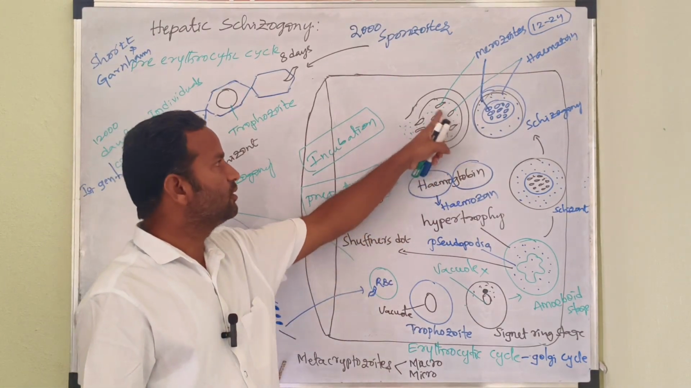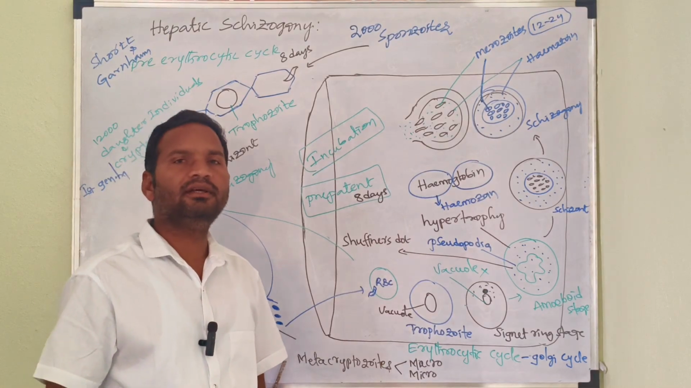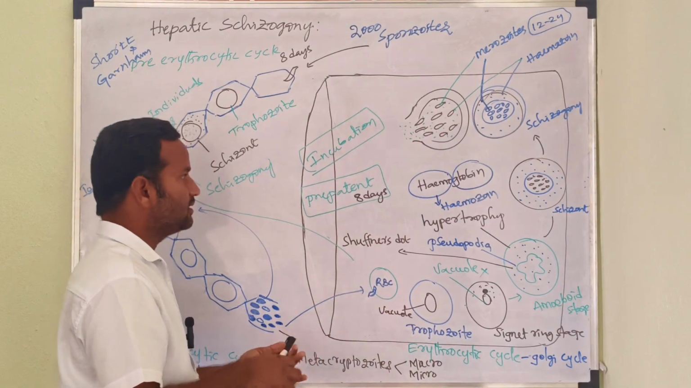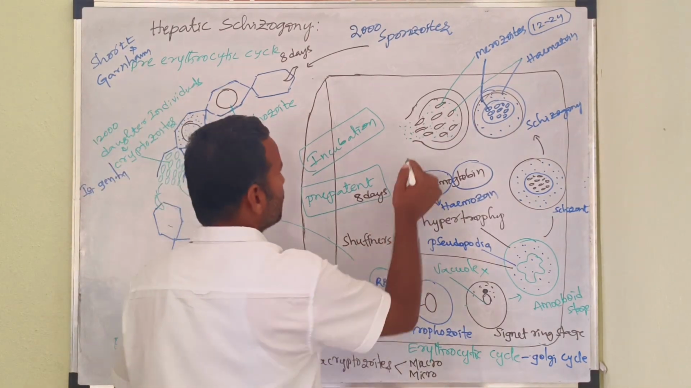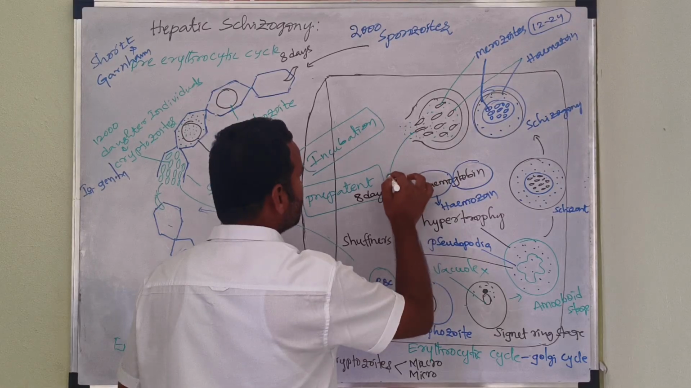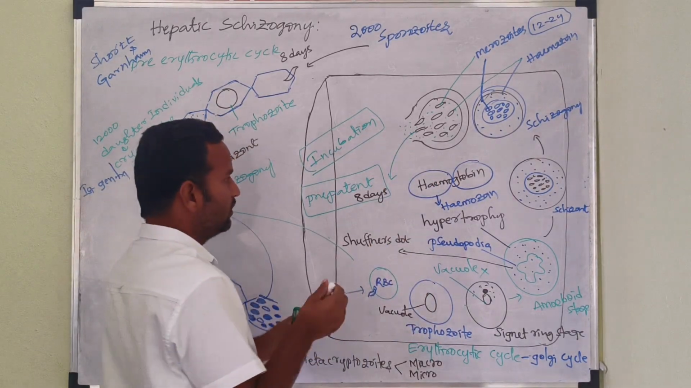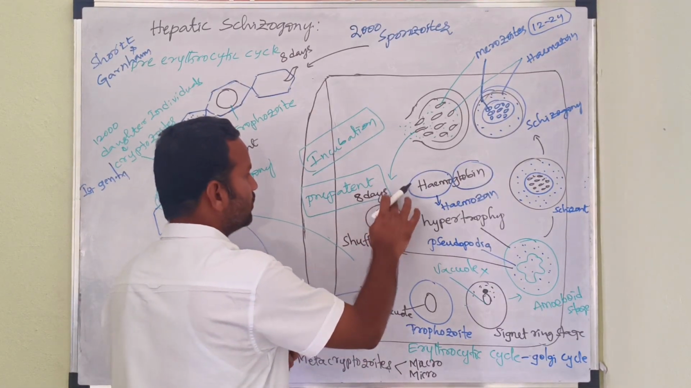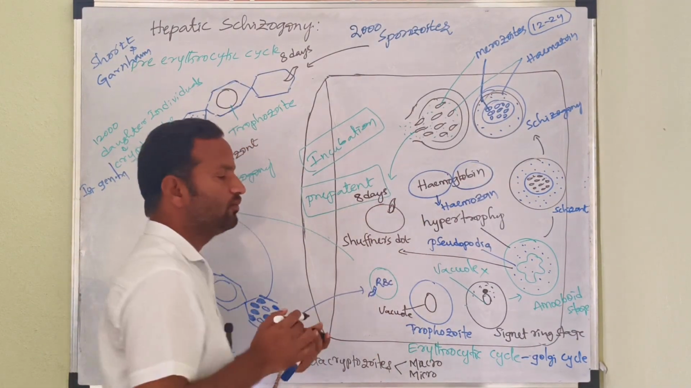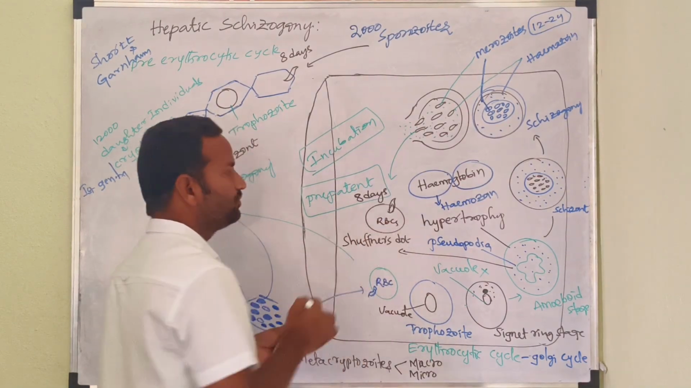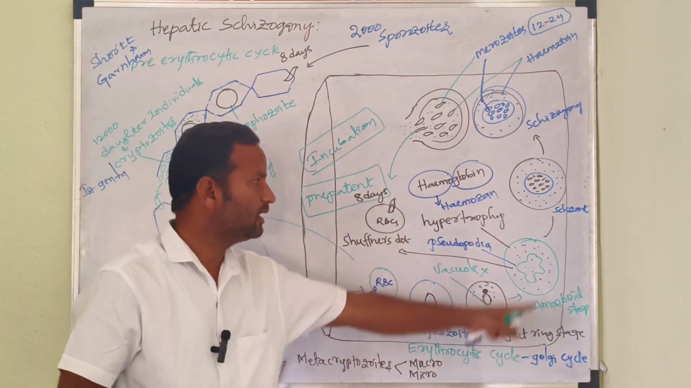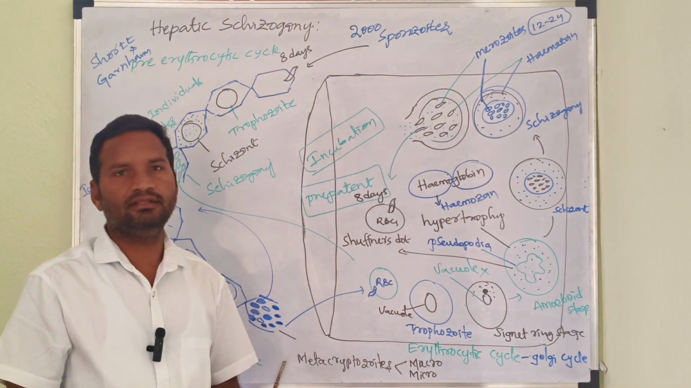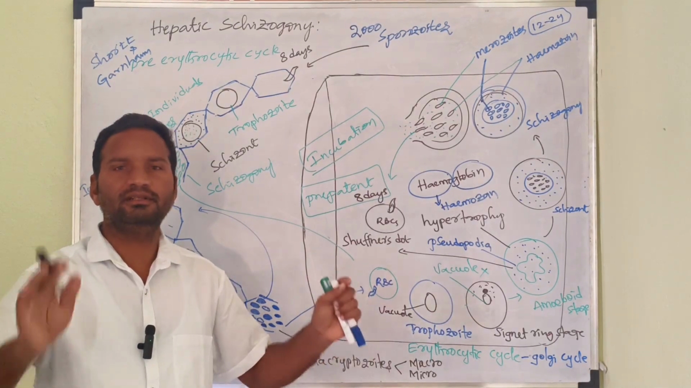Then the next one. Merozoites have already entered. Then after the release of merozoites, the merozoites again enter into fresh RBC cells. For example, this is an RBC cell and this is a merozoite, which enters into a fresh RBC cell, and the erythrocytic cycle continues again. After repeated erythrocytic cycles, the number of RBC cells decreases.